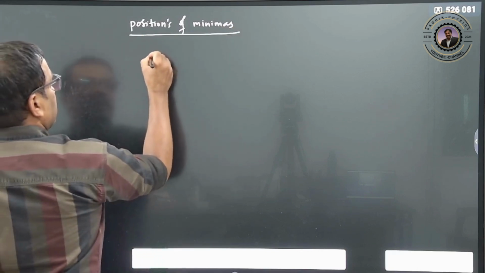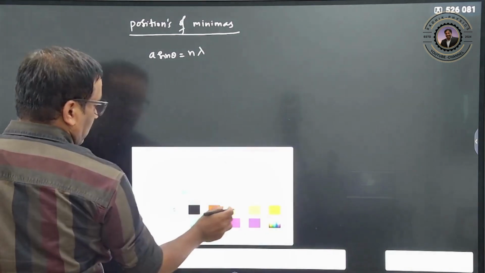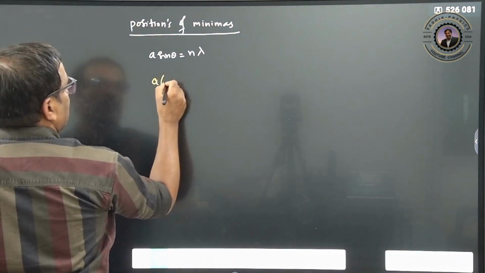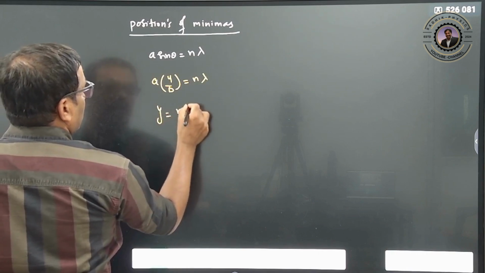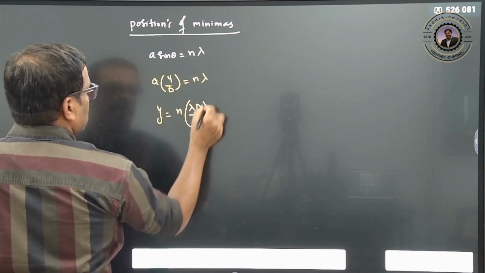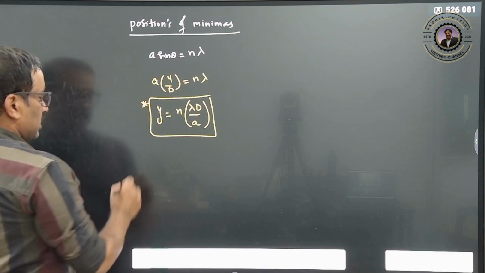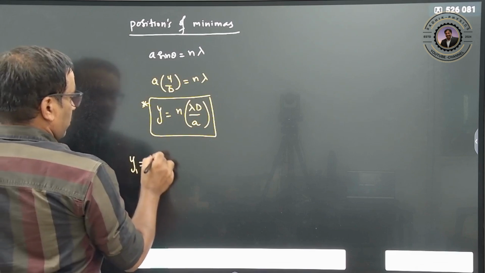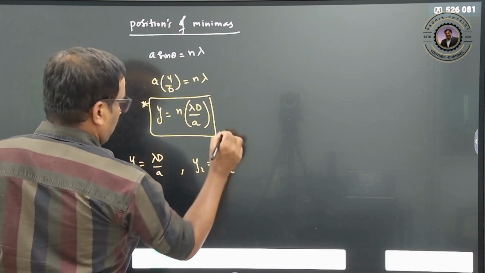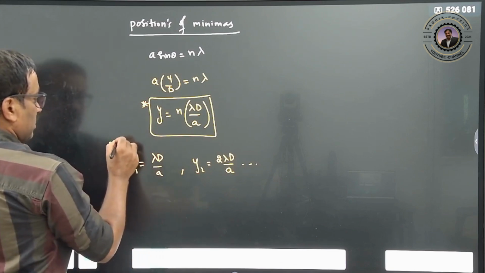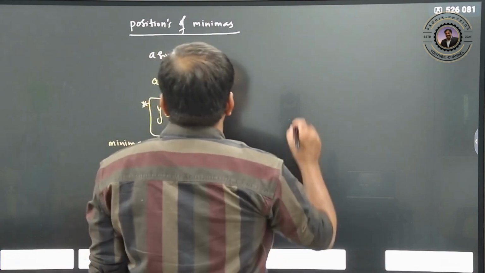So you can write a sin theta is equal to n lambda. So a sin theta we can write as a into y by d, which is equal to n lambda, so y is equal to n into lambda d by a. This is the position of our minimas. Clear? This is your first minima: first minima is lambda d by a. Second minima is 2 lambda d by a, and so on. These are the minima conditions. Clear? So what are the positions of the maxima?